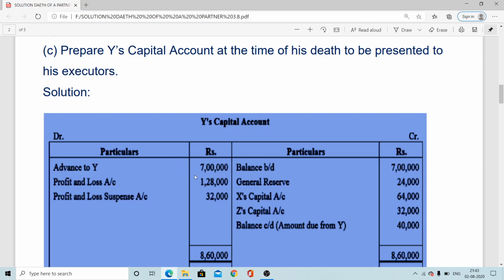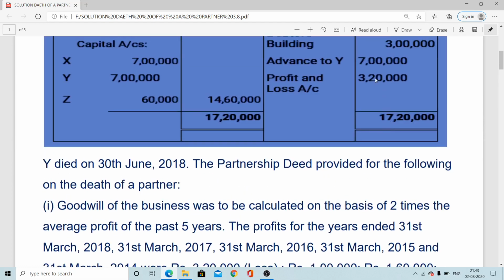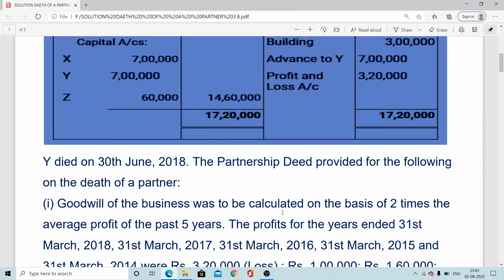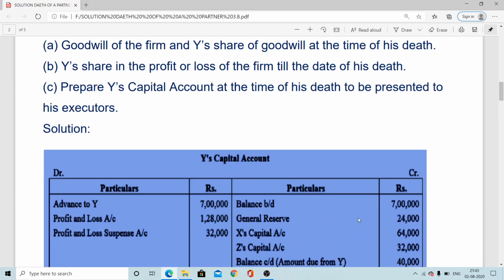Now this one, like the profit and loss account, which was shown in the old balance sheet, that remained undistributed. If it is shown on this side, generally what we do, now we can pass here by profit and loss account and the deceased partner's share of profit, just like a general ledger type. If it is shown on the liability side, by general ledger by profit and loss account, that way we do.